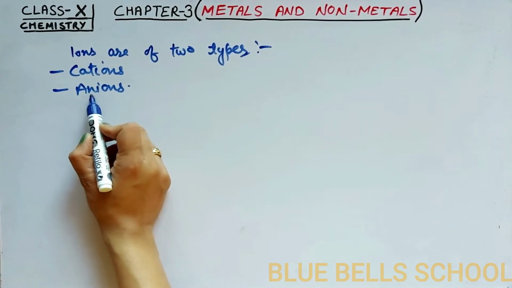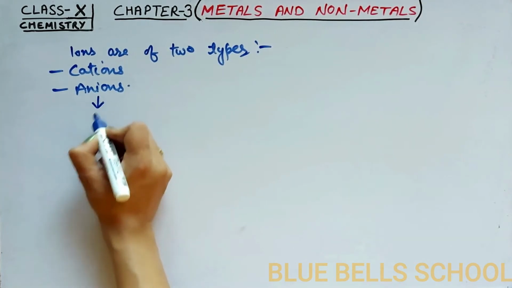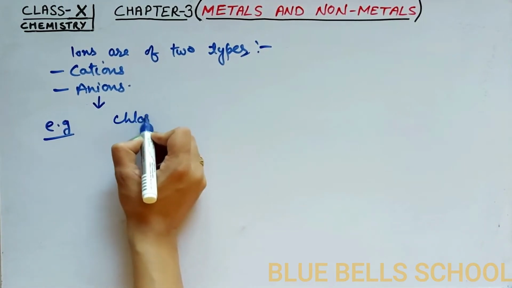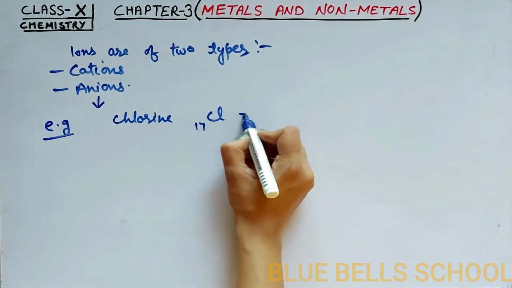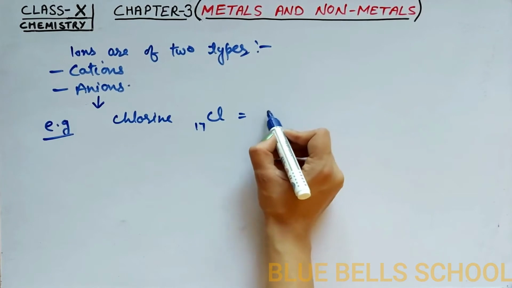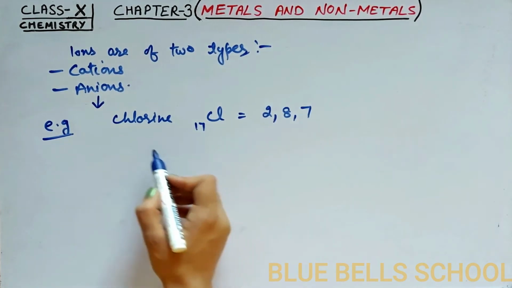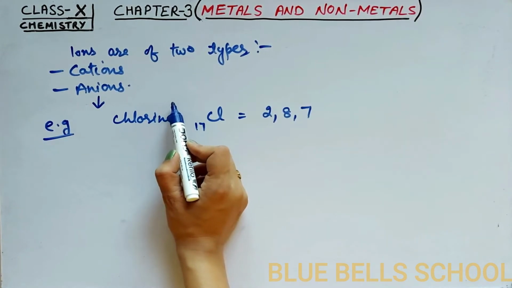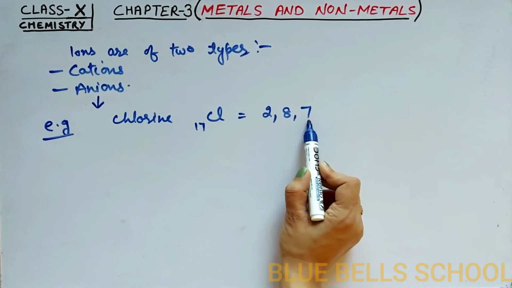Now let me discuss how anions are formed by non-metals. For example, we have chlorine, whose symbol is Cl and its atomic number is 17. When we write down its electronic configuration, it is 2, 8, 7. As I said, non-metals which carry 4 to 7 electrons can gain electrons and always carry negative charge.